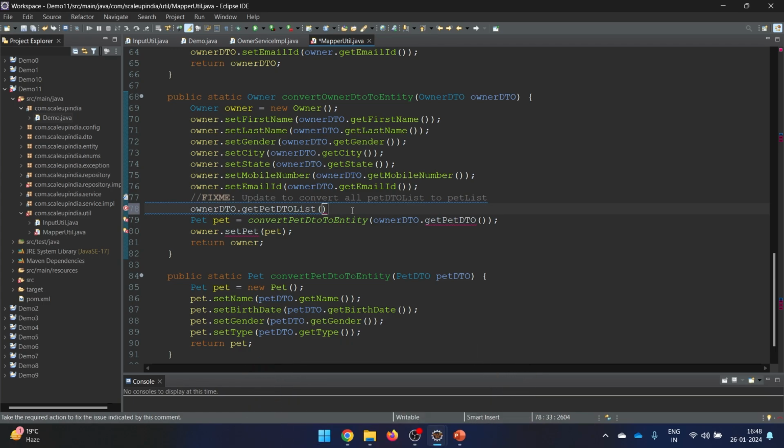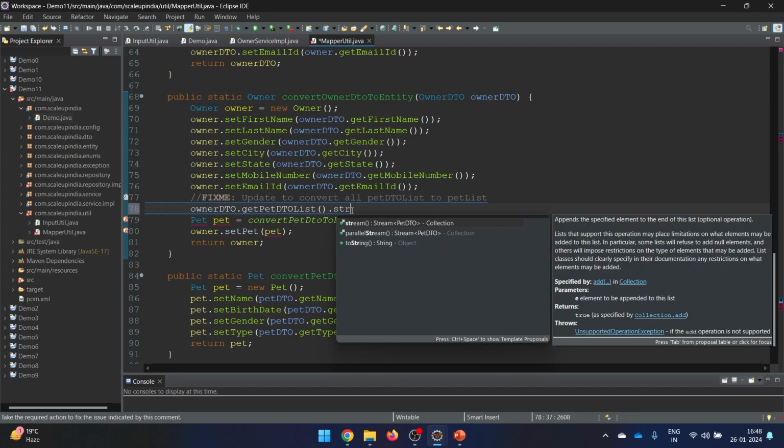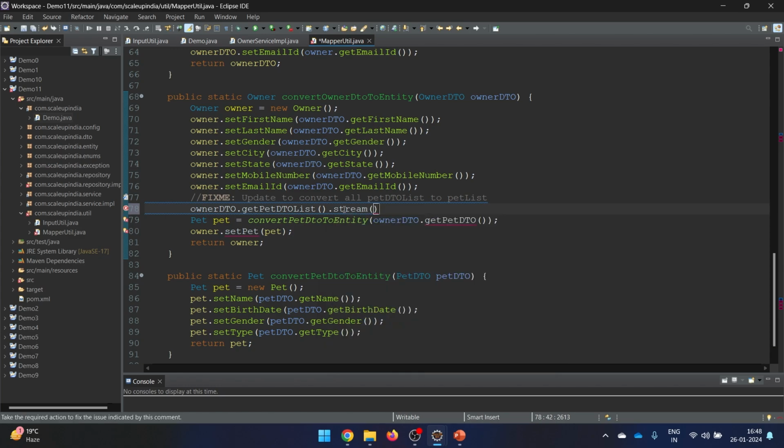So for this, if you wish, you can go for the simple for loop also. If you are good with the streams, if you have watched all our videos of streams and lambda, then you can go for this particular way also. And I'll provide the link somewhere on the top for the videos of stream and lambda. If you watch them in detail, you will get very easily what we are doing now here.